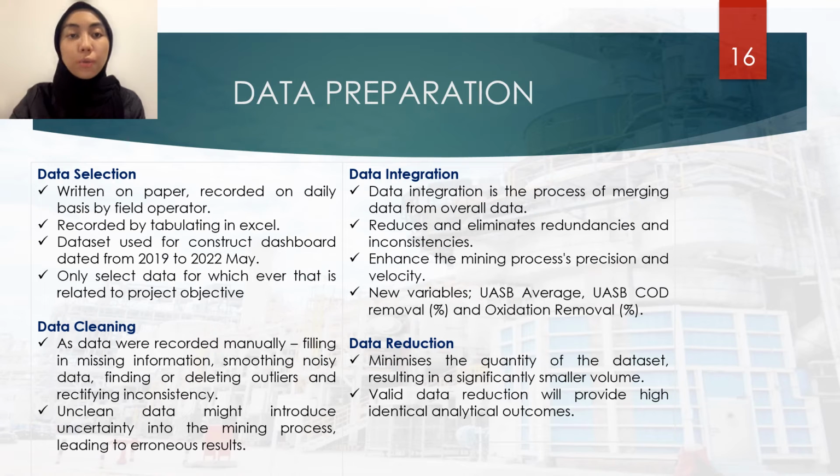Next is percentage of UASB COD removal. This is the difference between the chemical oxygen demand, which is COD, value in inlet and outlet of UASB. This is like a parameter that acts as an indicator to monitor the COD removal efficiency of UASB. Next is the percentage of oxidation removal. It's almost the same as the first one, which is the percentage of UASB, but for percentage of oxidation removal, it calculates the difference between the COD value in inlet and outlet of oxidation.